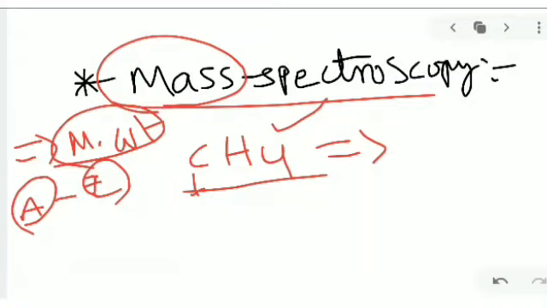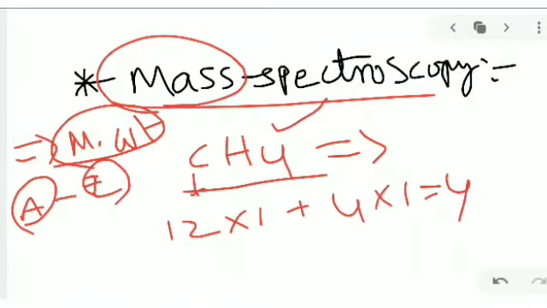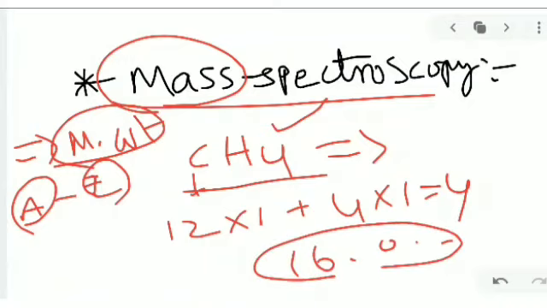Mass number is A, and Z is the atomic number. For example, carbon's atomic number is 6 and its mass number is 12. Here there is only one carbon, so that is 12 into 1. Next, hydrogen's atomic number is 1, so 4 into 1 is equal to 4. So 12 plus 4 is equal to 16, more precisely 16.041. So we can calculate this.